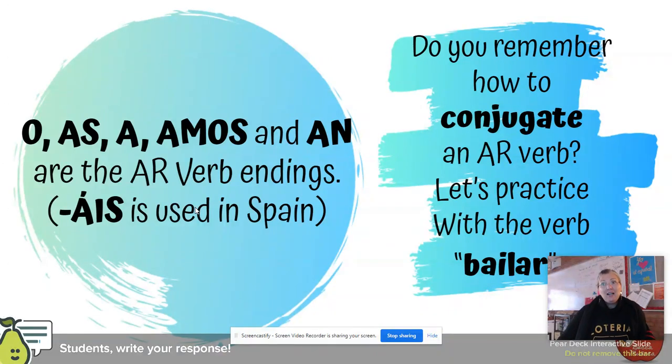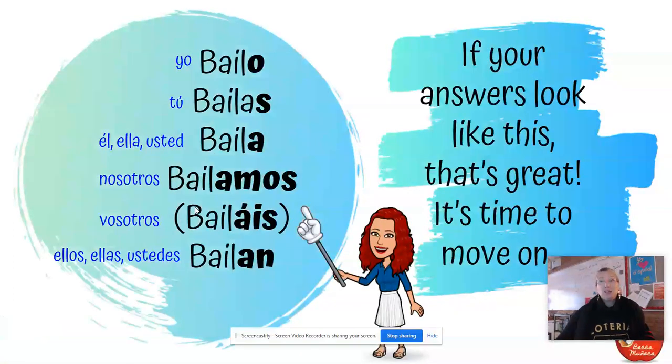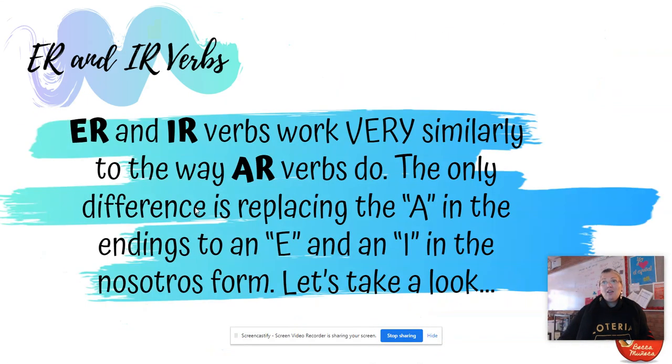O, as, a, amos, áis, an. Those are all of our AR verb endings, right? So if you practiced with the verb bailar, we would have bailo, bailas, baila, bailamos, bailáis, bailan. And then ER and IR verbs. The good news about this is that they're really, really similar to those AR endings. So if you've memorized that, o, as, a, amos, áis, an, well, all you need to do is change every A to an E. So o, es, e, emos, éis, en. Easy, easy, easy.